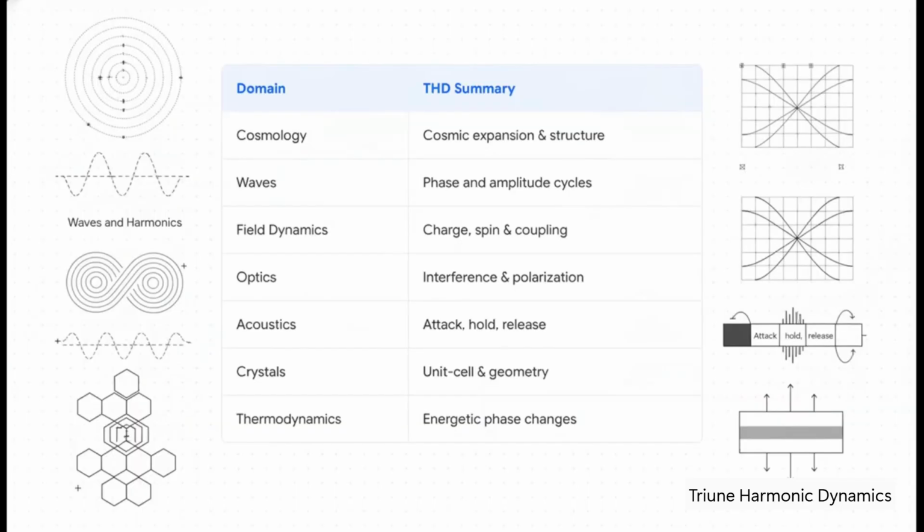Starting from the absolute biggest scale, in cosmology, it maps out cosmic expansion as a 3-6-9 progression. In waves and harmonics, it spots triadic relationships in phases. Field dynamics uses it to model charge, spin, and coupling. Moving to optics, it maps interference and polarization. For sound, acoustics tracks the classic attack, hold, and release. Lattices and crystals looks at triadic unit cell geometry, while thermodynamics maps energetic phase changes right down to the molecular level.